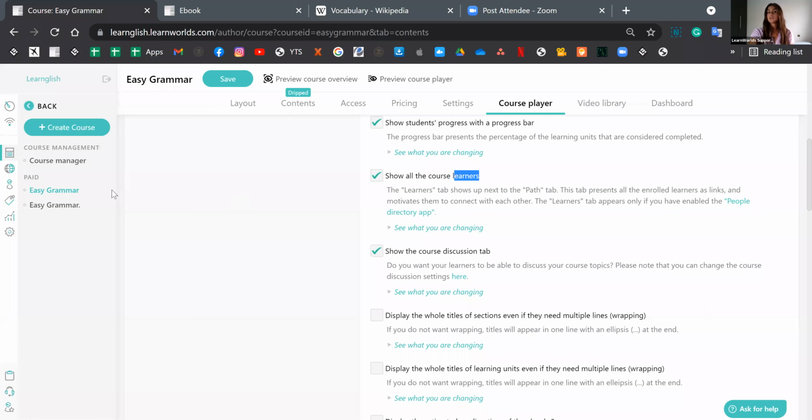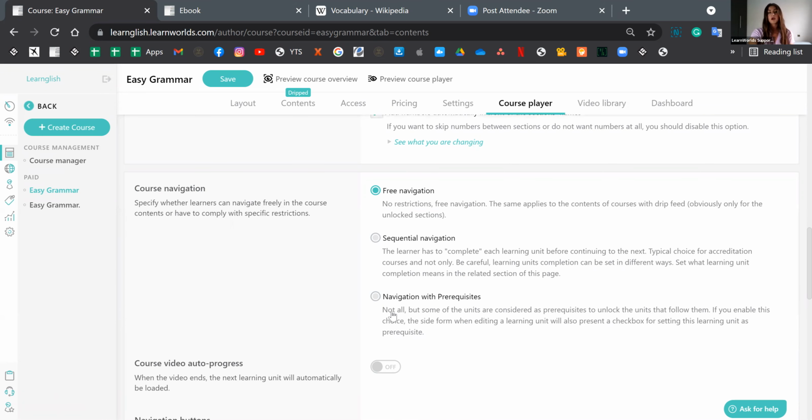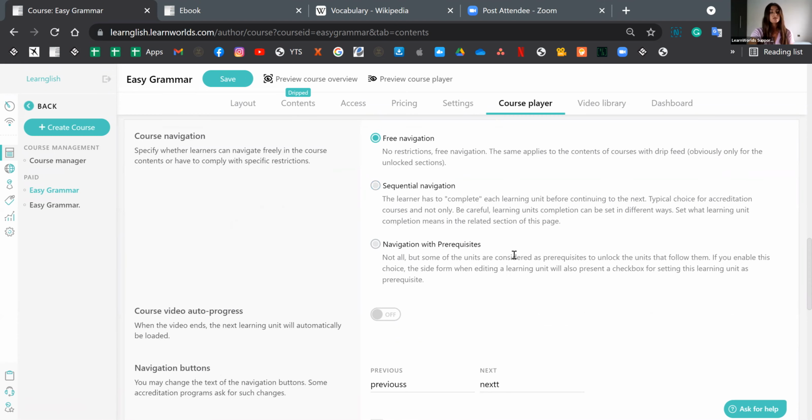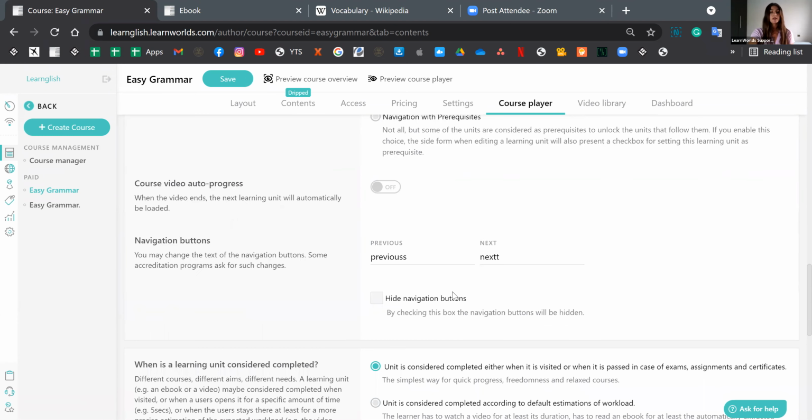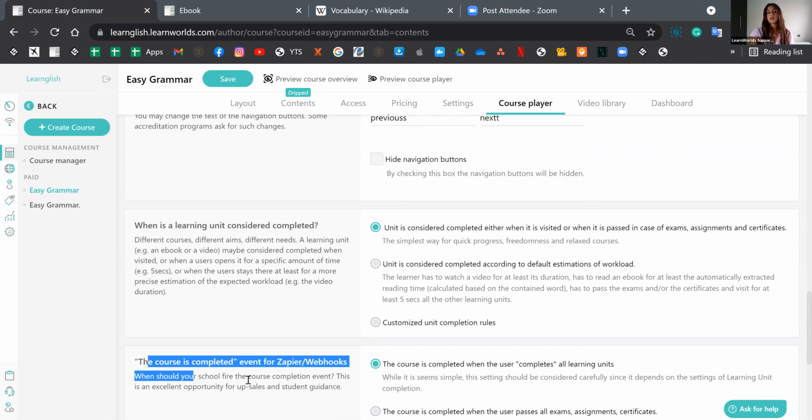Then you'll have to select the navigation between the learning activities. So by default, it's set to free. You can set this to being sequential or linear, or you can have the navigation with prerequisites and set your own learning activity prerequisites. You can have your courses being auto-progressed. You can rephrase or even hide those navigation buttons, and you can choose when a learning activity or the course overall is considered completed from here. And you can also choose to apply the above settings to your other courses as well.